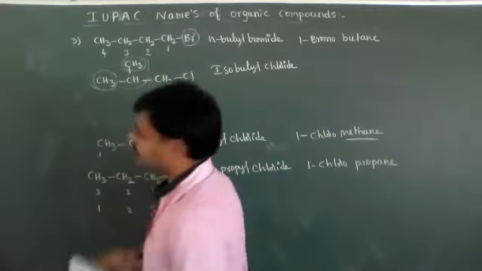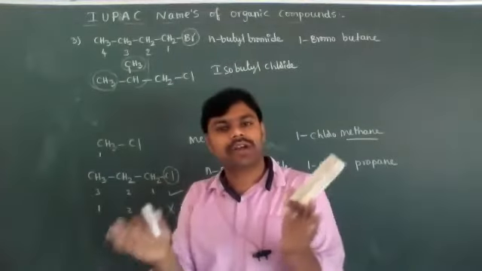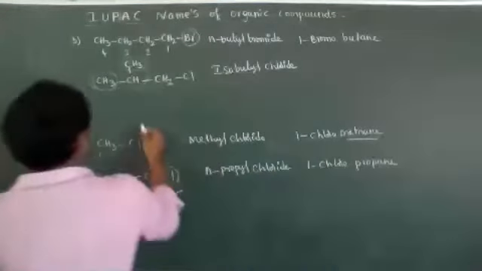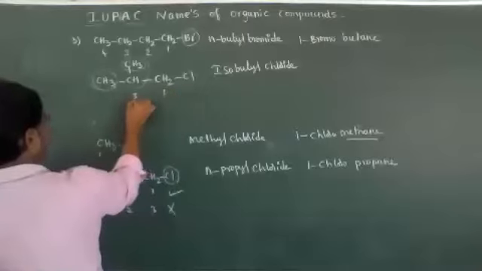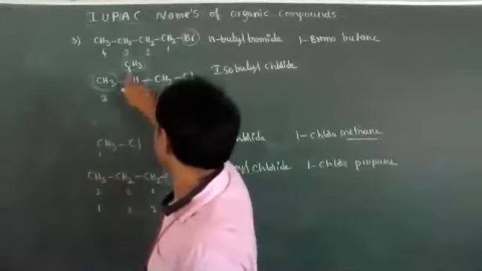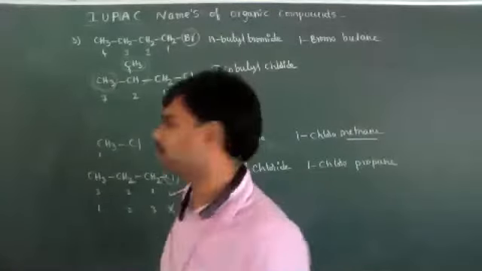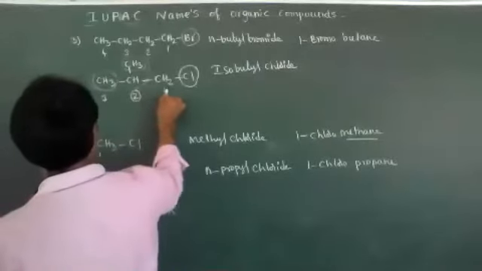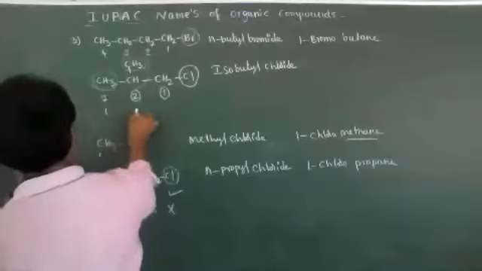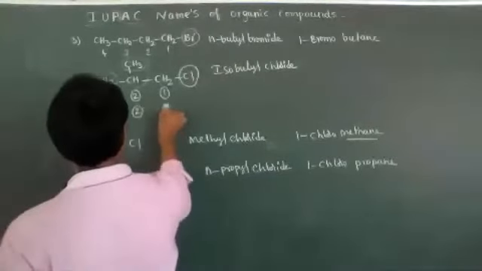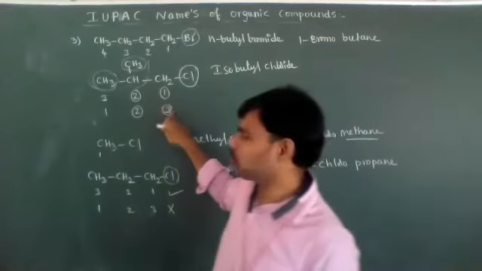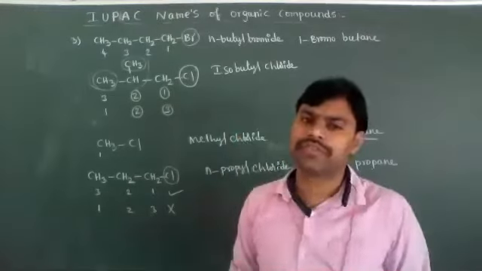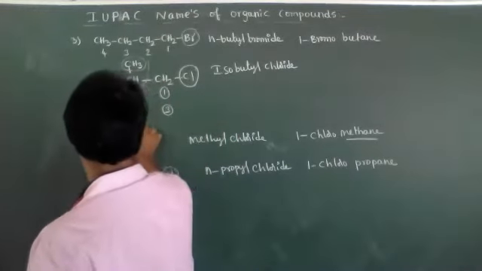How to write its IUPAC nomenclature, dear students? Now the halogen we have to consider as a substituent, and the methyl group also as a substituent. If you observe the longest carbon chain, 1, 2, 3 came, without breaking, the longest carbon chain. Now it has 2 substituents. The substituent positions are 2 and 1 in one numbering, and in the other numbering 1, 2, 3 the positions are 2 and 3. If 2 different substituents are present, after identifying the positions, the least sum rule is applicable.